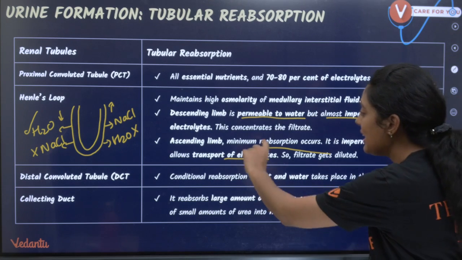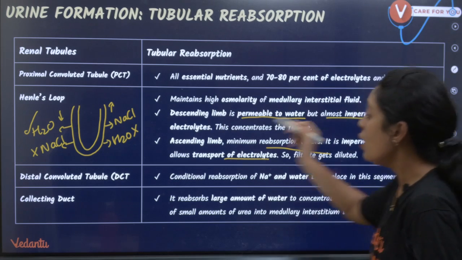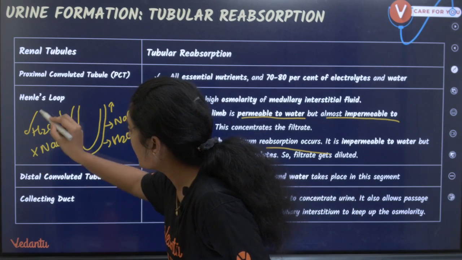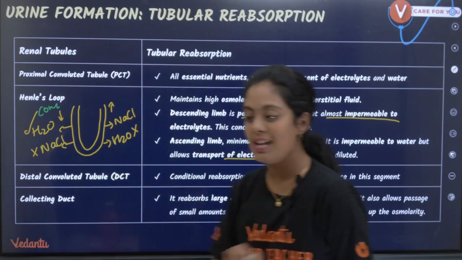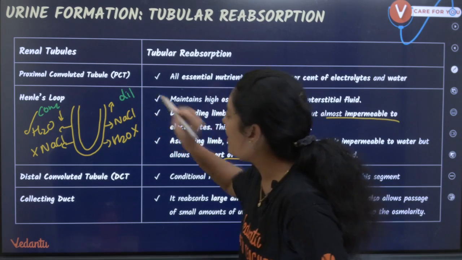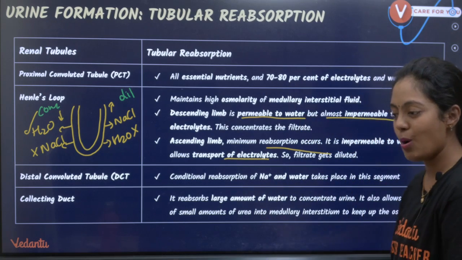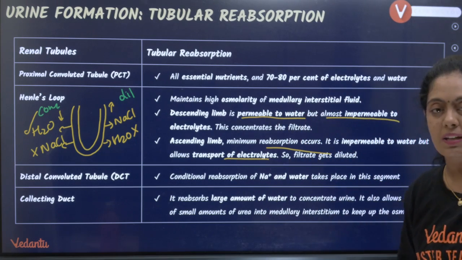Okay, so இங்க என்ன நடக்குது? என்னோட descending limbல வந்து concentration நடக்குது. Adhe, என்னோட ascending limb la enna nadakudhu? Dilution is happening because my electrolytes are removed. Very, very, very important. Okay, that's what I'm trying to explain here.